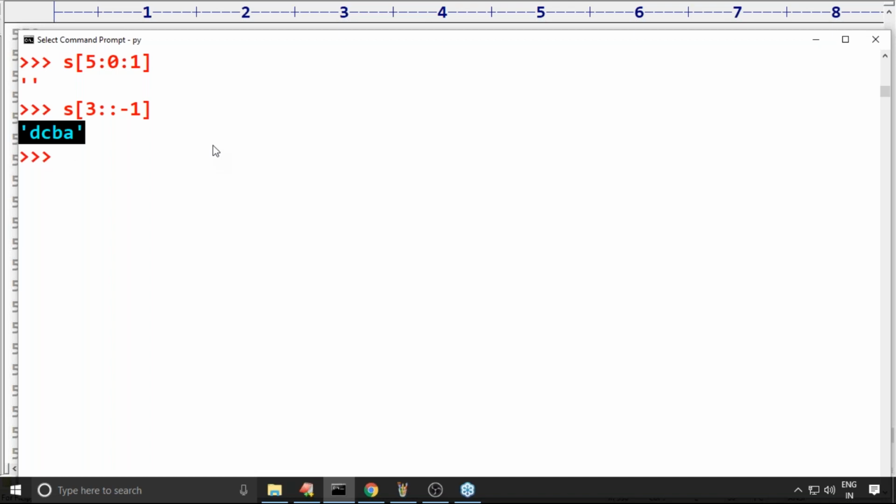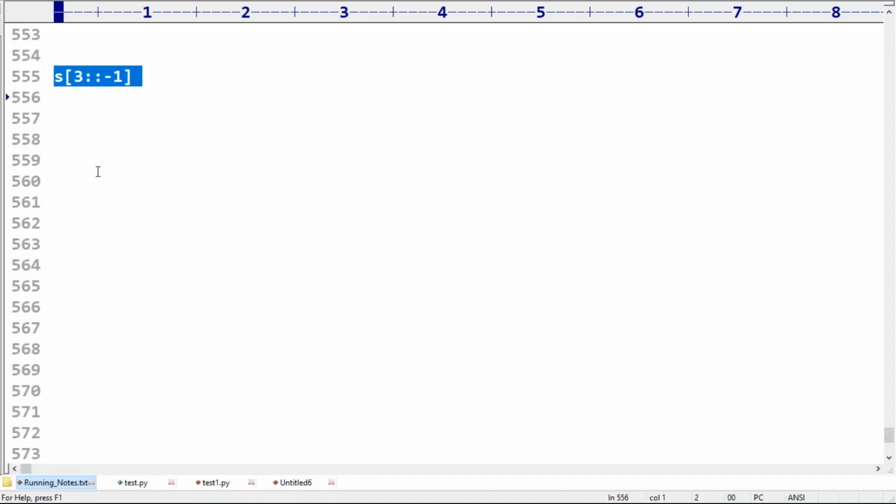Any doubt? Okay. Next, someone is asking about the step. If the step is 0, then we will get an error. I told you, if the step value is 0, then we will get an error.